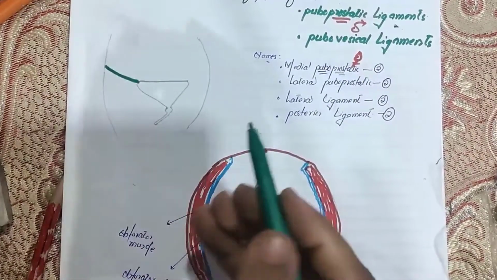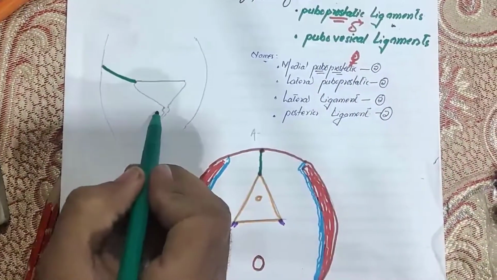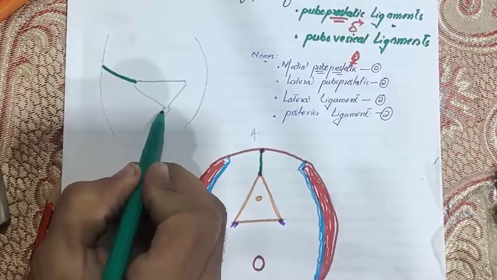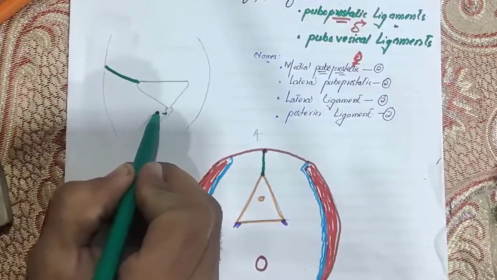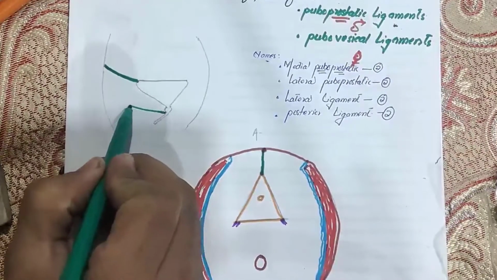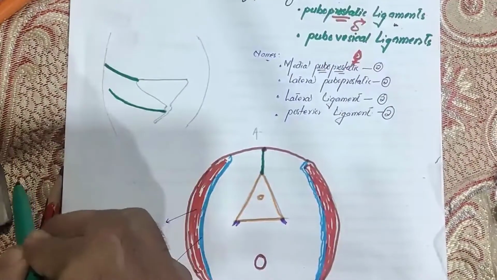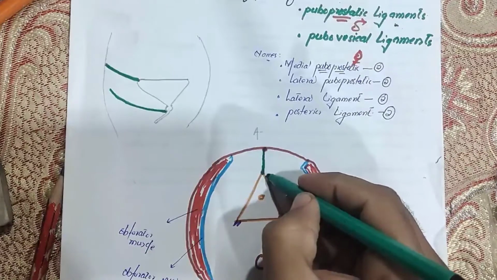Now in case of males, right? But in case of females, they are pubovesical ligaments. Look carefully. They arise from this part, because the prostate is here, so they arise not from this part but from this part, and go to the pubic bone. You know, the pubic bone is present anteriorly, so like this. So I will show it here.